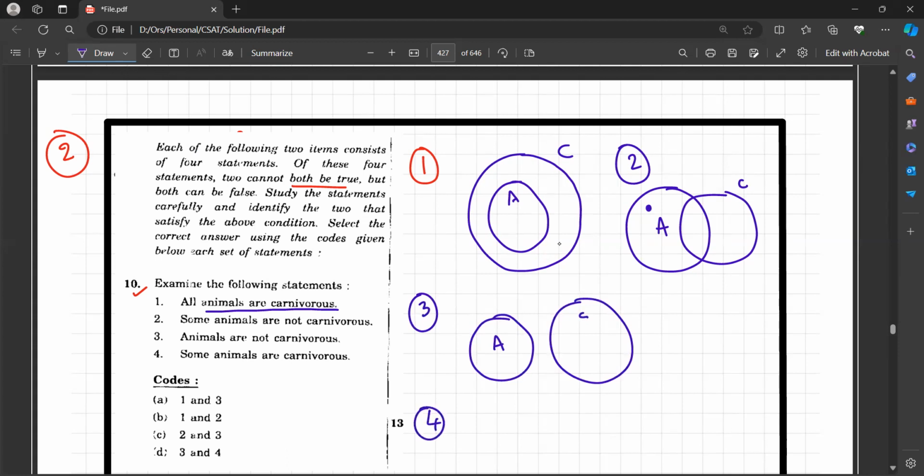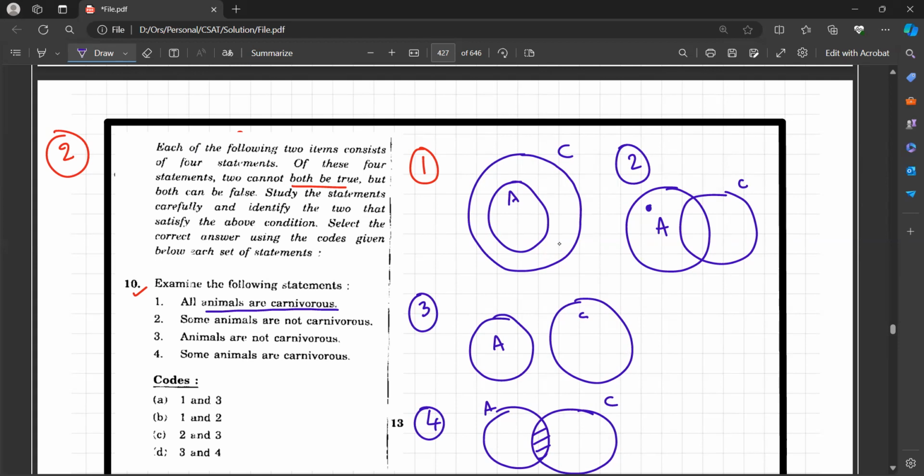Coming to question number 4, some animals are carnivorous. Again, some animals are carnivorous. This will be some animals are carnivorous. This will be some animals are not carnivorous. The diagram remains the same, because these two statements are the same.